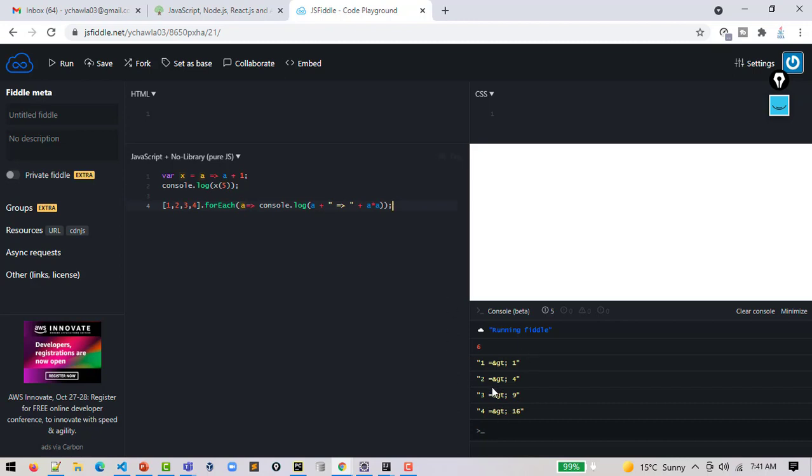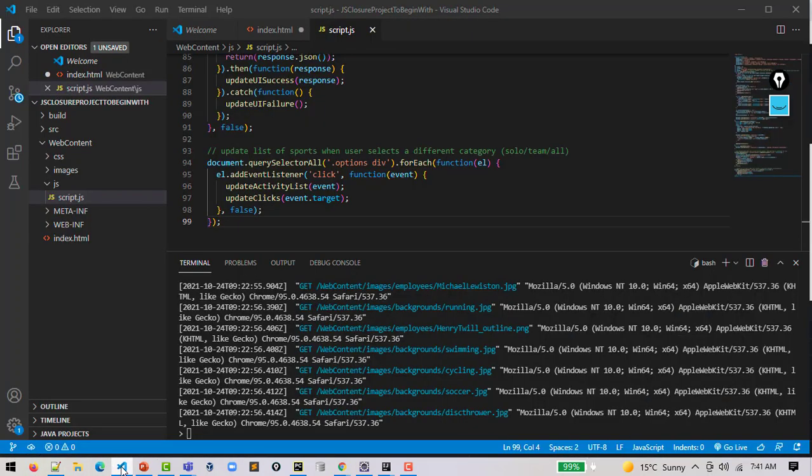Now this is the problem with the Fiddle editor. The greater than sign is being recognized using this. Can we do this somehow in Visual Studio Code? Yeah, we can do that also. Okay.